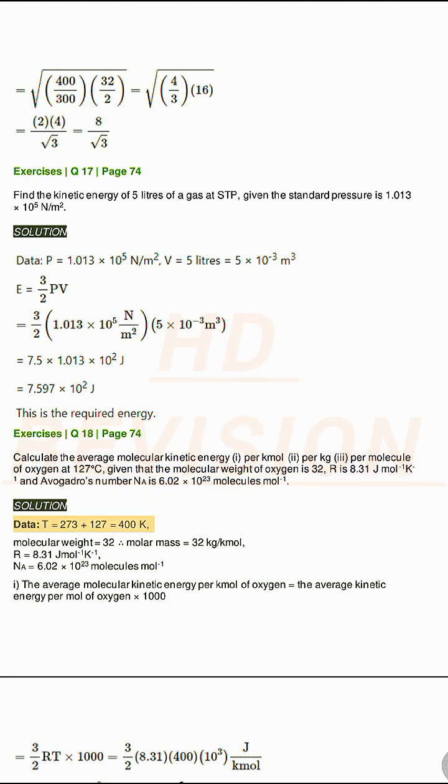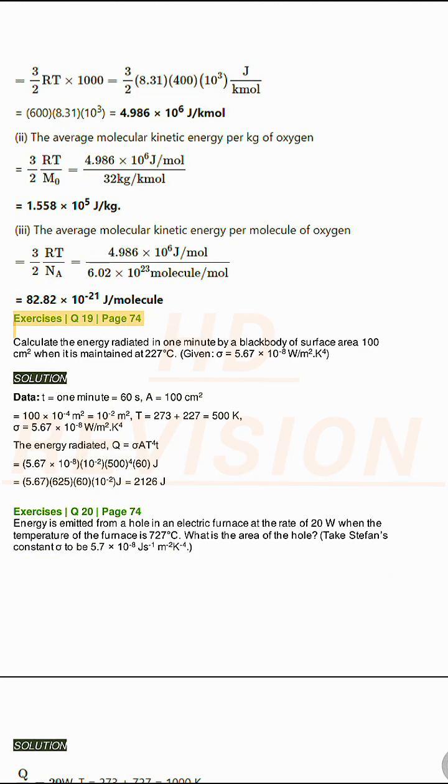Solution. Data. T equals 273 plus 127 equals 400 K. Molecular weight equals 32, therefore molar mass equals 32 kilograms per kilomole. R equals 8.31 J mol⁻¹ K⁻¹. Na equals 6.02 times 10^23 molecules mol⁻¹. (i) The average molecular kinetic energy per kilomole of oxygen equals the average kinetic energy per mole of oxygen times 1000. Exercises Q19, page 74.